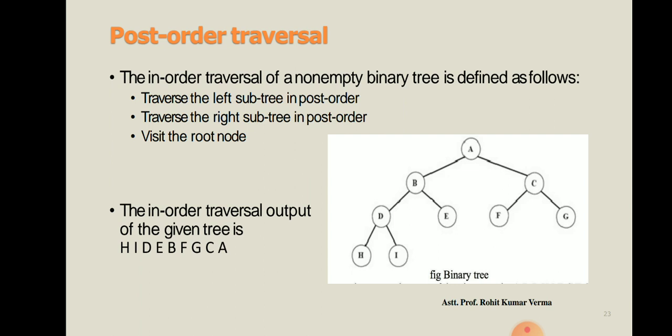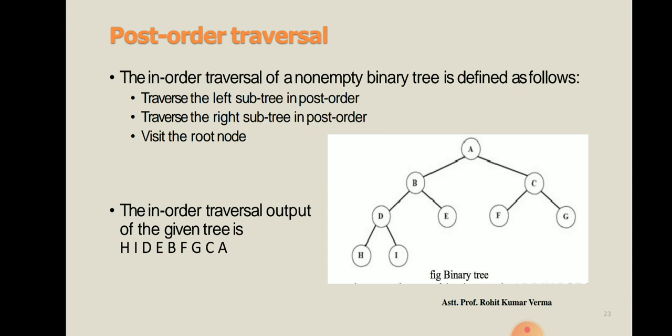Please change this to post-order, it is a typing mistake. For post-order you have to follow this step: first the left subtree, then the right subtree, and finally the root node.